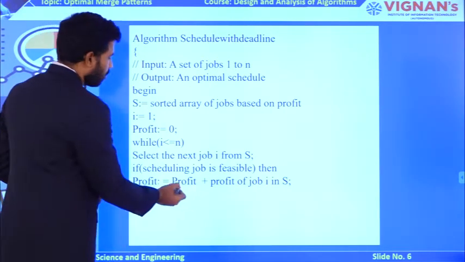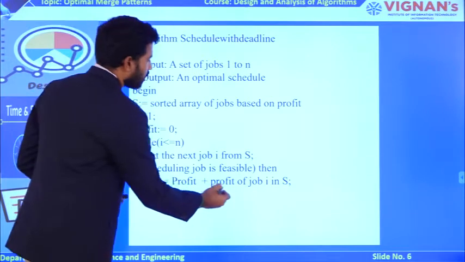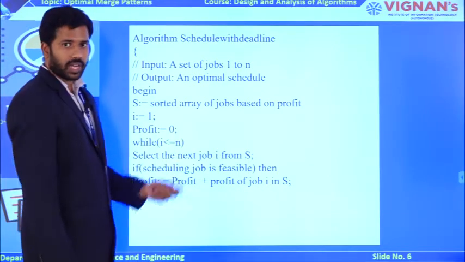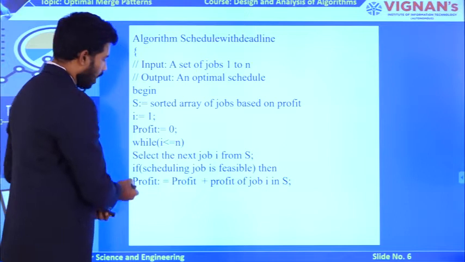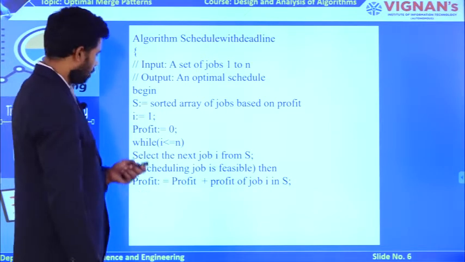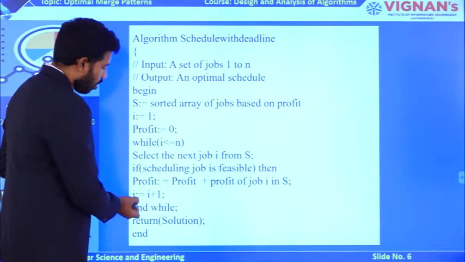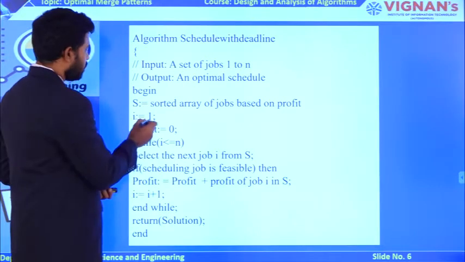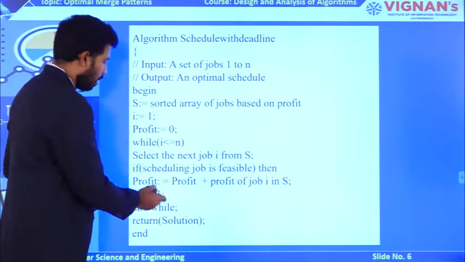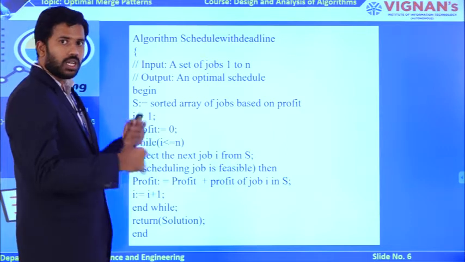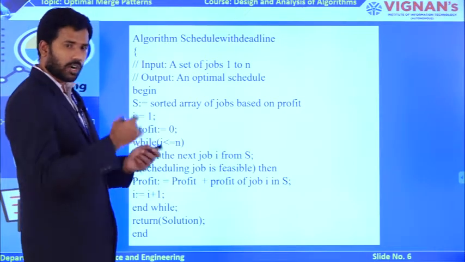Initially my profit is 0, and the corresponding profit of the job available in S will be added and updated here. Likewise I am taking all the jobs one by one. I is initially holding the first object, I plus 1 holds the second object, and likewise I am tracing all the objects from 1 to n.